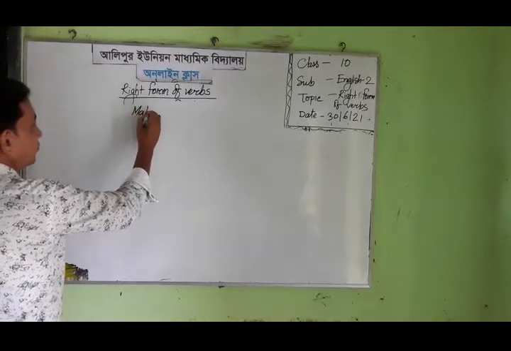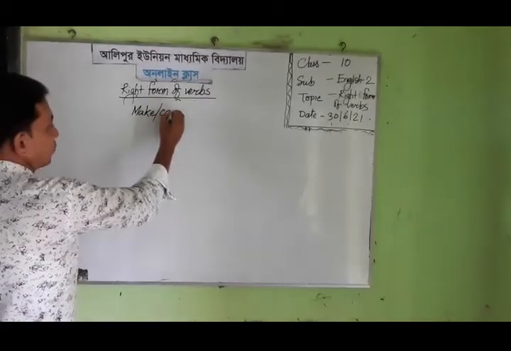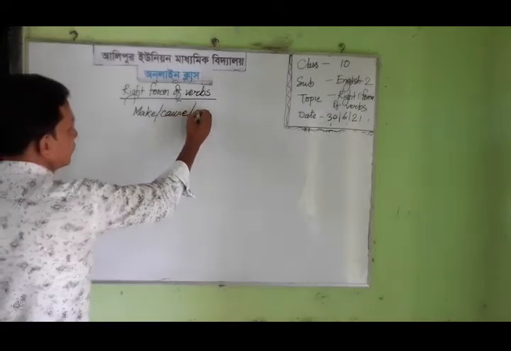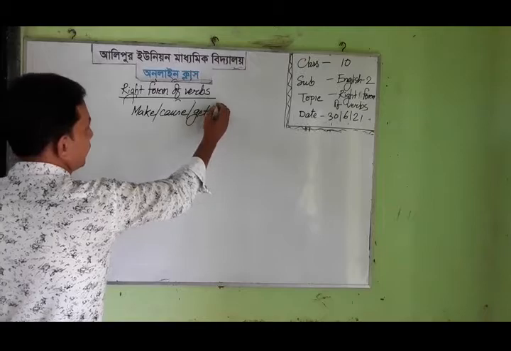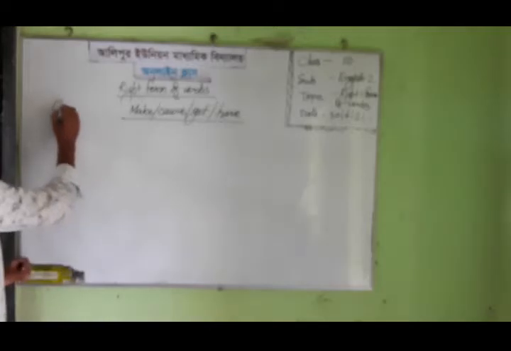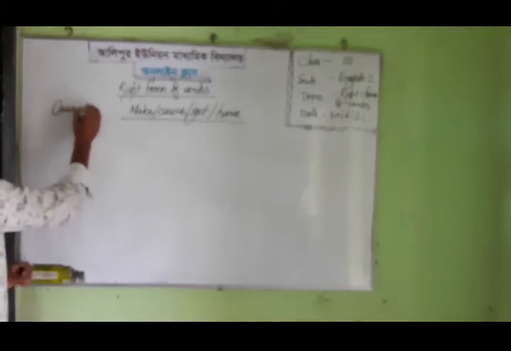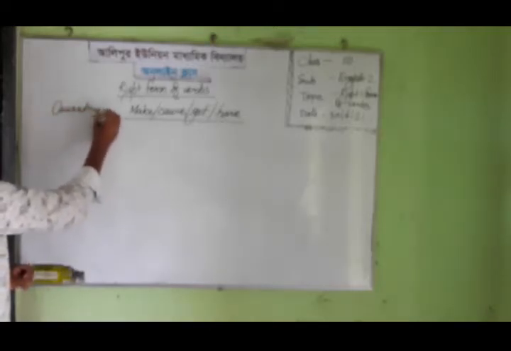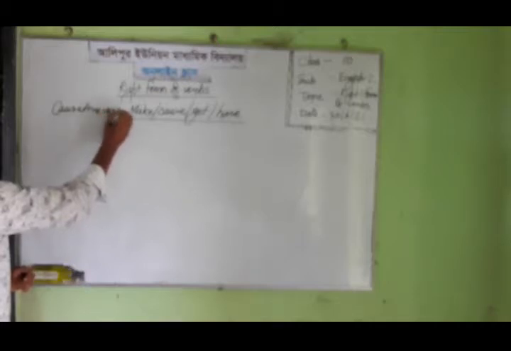Make, cause, get and have. These are causative verbs.